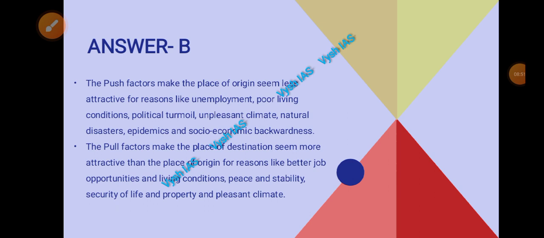The migration from rural to urban, you can explain through this. Then pull factors, of course, where the destination seems more attractive, right? People leave for cities for better job opportunities and living conditions. Peace, stability, right? People move to the first world countries because of such reasons. Okay, so now with this we have